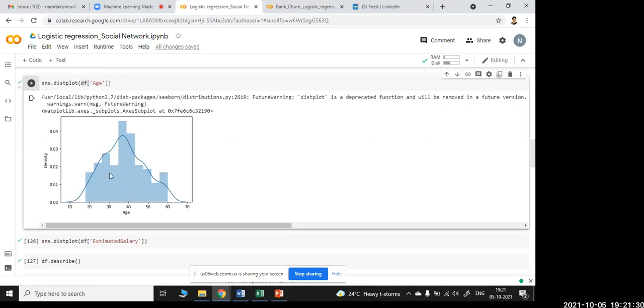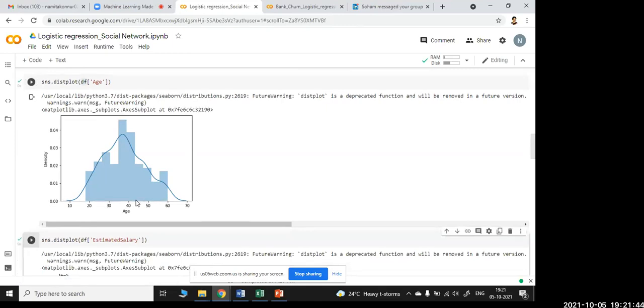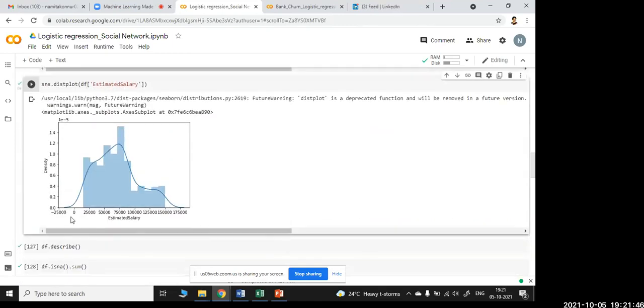Now, the same way, I have used the same code, sns.displot of df of estimated salary. By salary we will understand which kind of people are there. When I run this, you can see the salary range is from minus 25,000 to 175,000.